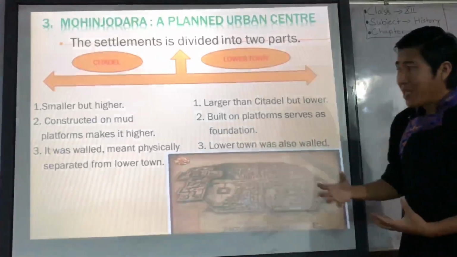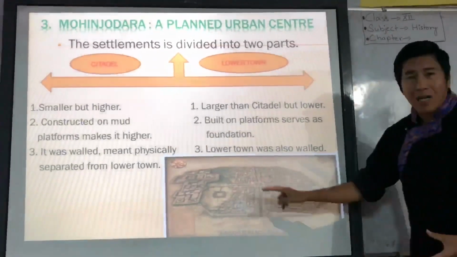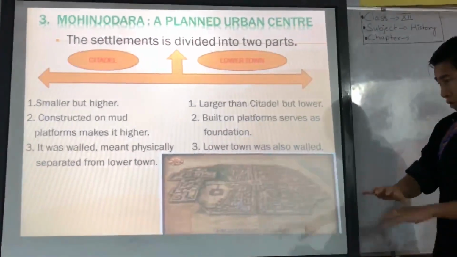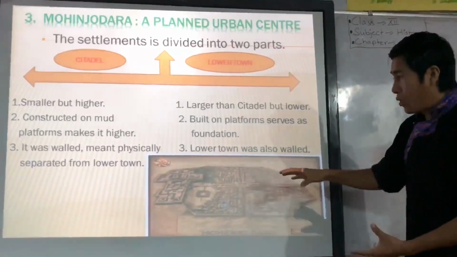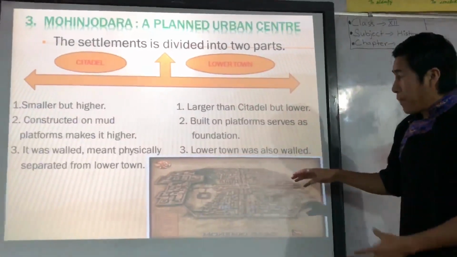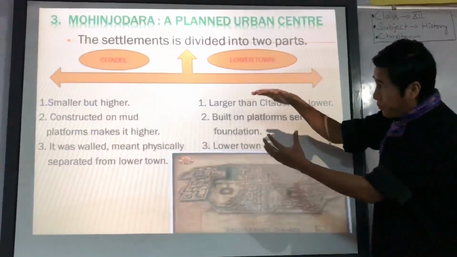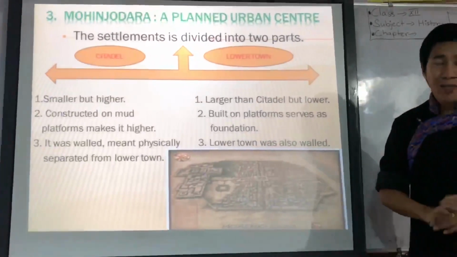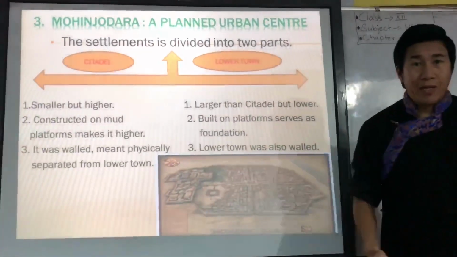It is physically separated from the lower town. The lower town is also walled. Understood? If you look carefully, you can see how beautifully the city was planned. That is how the town planning of Mohenjo-daro was done, and that's why Mohenjo-daro was popular.